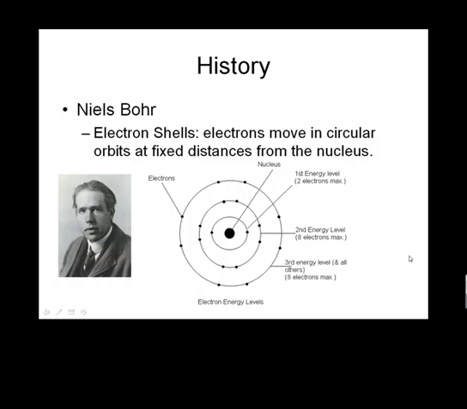And then came Niels Bohr's model, and his tests showed that electrons are at fixed distances from the nucleus, and they move in a circular orbit. So the key word is orbit, not orbital. And so kind of like the Earth orbits the sun, these electrons are orbiting the nucleus in this theory. This is a theory of the atom that you may have learned about in junior high, and we're going to use this to a degree, but mostly we're going to use the quantum mechanical model of the atom, and we're going to go into that further in chapter 5.